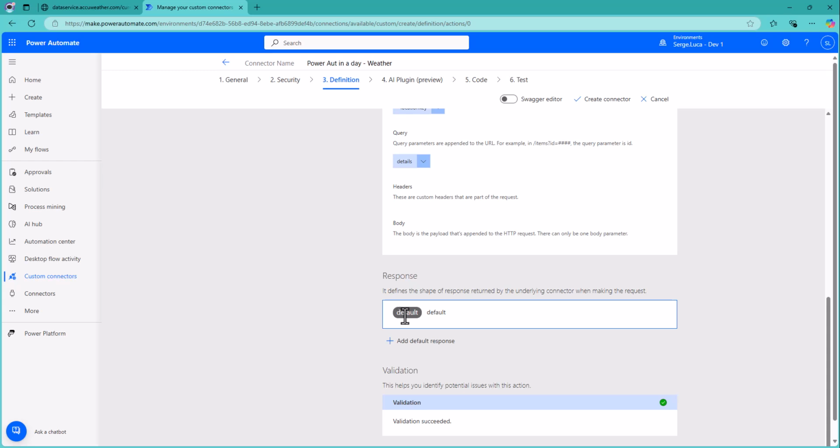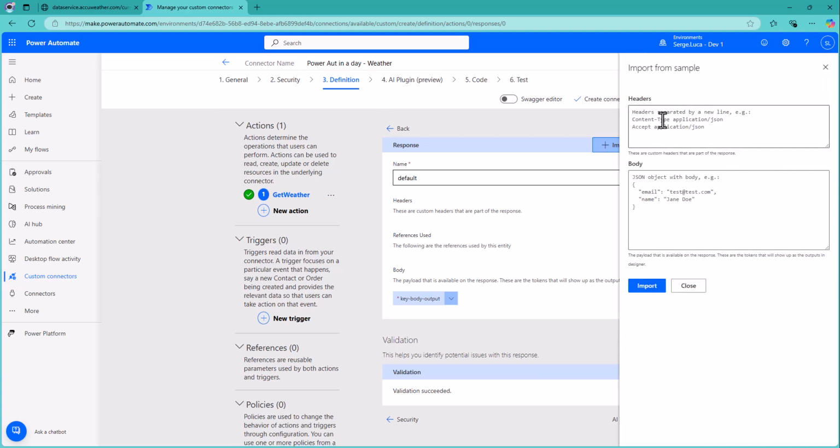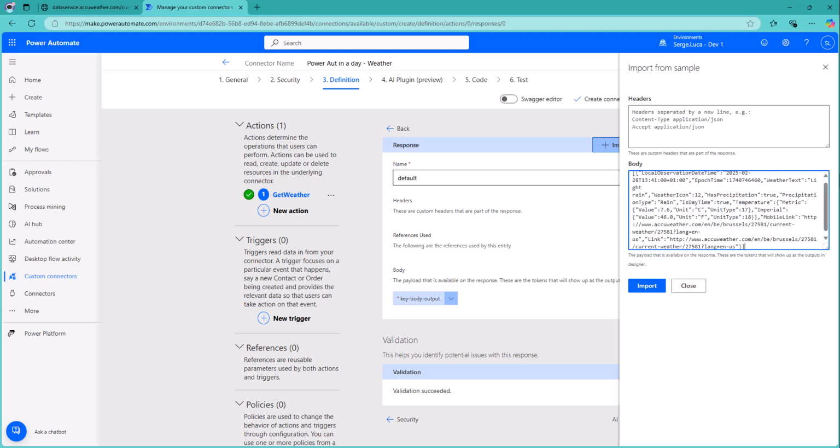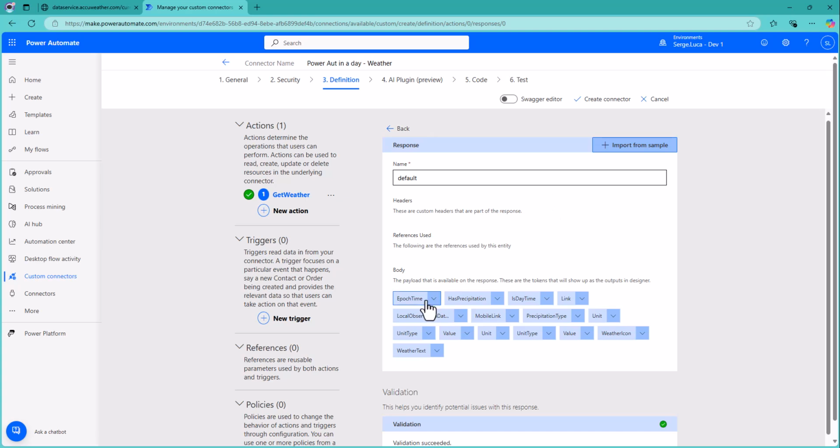Click default to provide more information about the format of the response. And you can import a response from the previous call that you did in the browser. Paste the answer from the location service. So the system will analyze all the fields of the response.